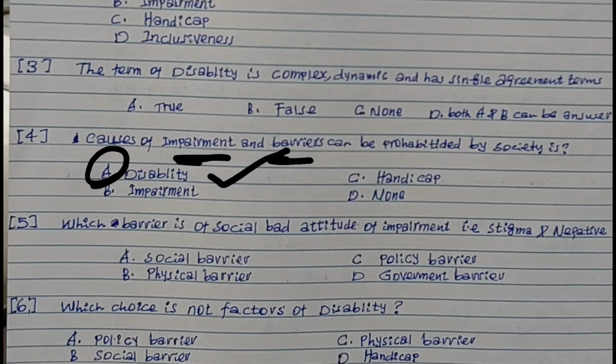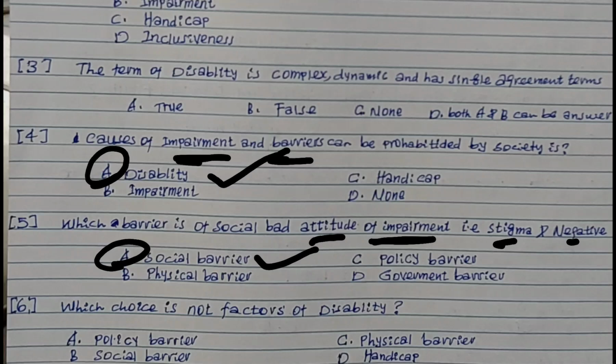Question number 5 says, which barrier is a social bad attitude toward impairment, such as stigma and negative attitudes? That is the social barrier, so the correct answer is social barrier.